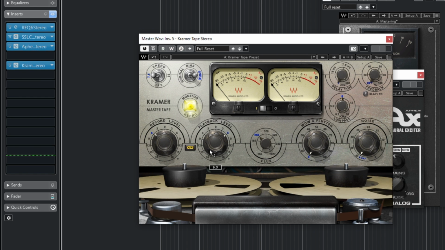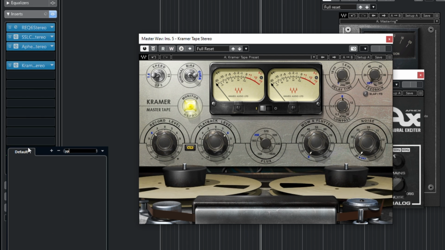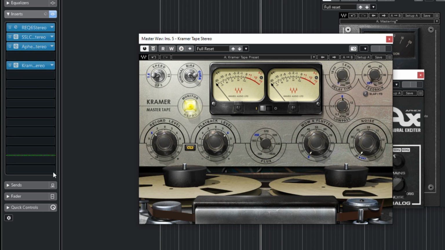So the Chroma Tape brought up some of the lows, it brought up some of the kick and the bass a little bit and also warmed up everything as well. So if you are listening with good headphones, you can testify to what I'm saying. So after adding the Chroma Tape, I'll add this YouLean meter over here. I know this is not part of Waves, but just for measuring sake. I'll show you how you use this YouLean meter.